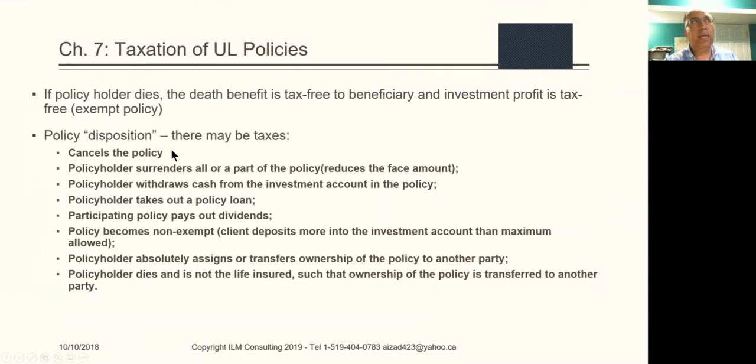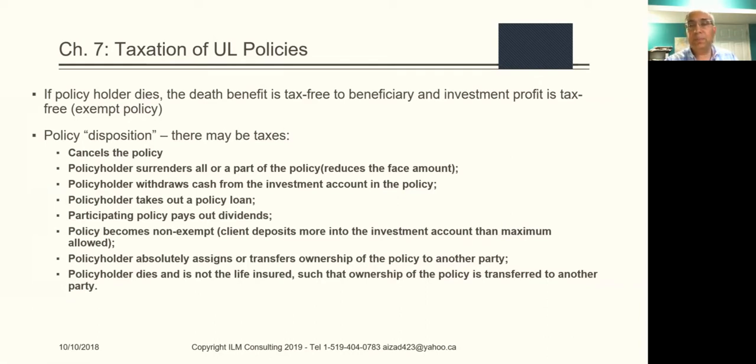Cancels a policy. If you cancel a life insurance policy, the government of Canada is going to say, tough luck, this policy was supposed to protect your family and you had money in it as an investment portion. Since you canceled the policy, they will calculate that some taxes may be due based on the profit in the policy.